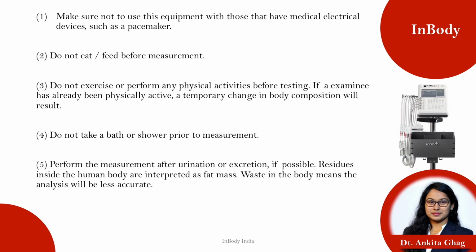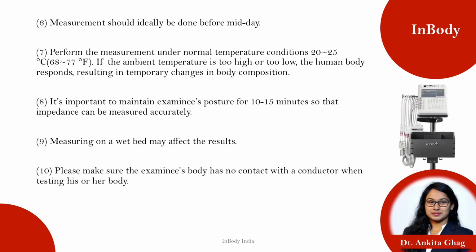It's always advised to do the test after the stools are passed and urination is done, because the BIA device won't differentiate between fecal matter and urine. It will calculate it as fat mass. Therefore, the results which we get will be inappropriate. The test should be done before midday. That means once the patient has passed the bowel movement and the urine, that's the ideal time, before feeding, for the test to be conducted. As said before, it should be done at normal room temperature because of vasodilation and vasoconstriction.